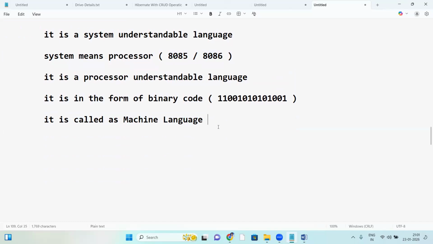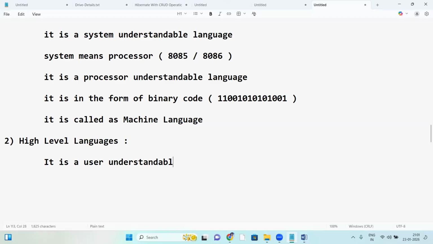So what is high level language? It's a user understandable language. Yes, it's like English. User understandable.